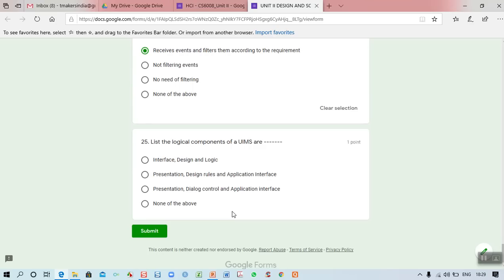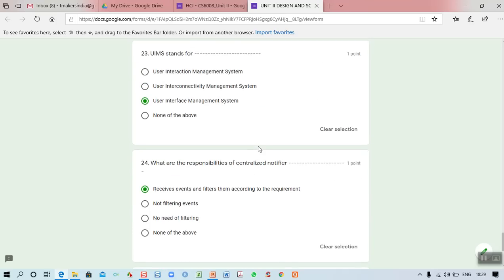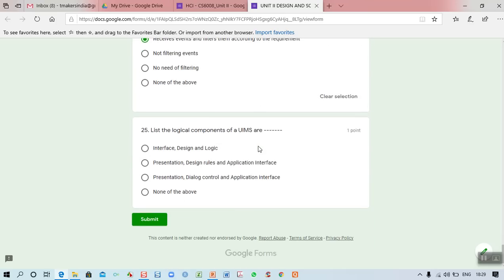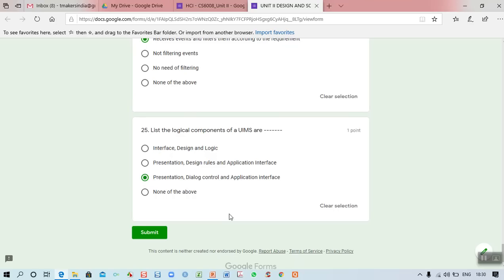And the last one is: list the logical components of a UIMS, the user interface management system. The logical components present in a UIMS are presentation, dialog control and application interface. The third one is correct.